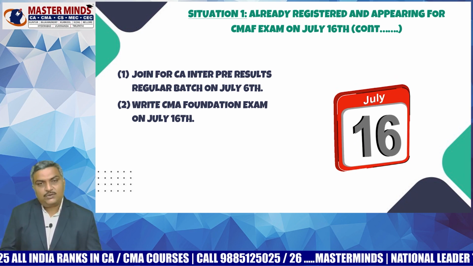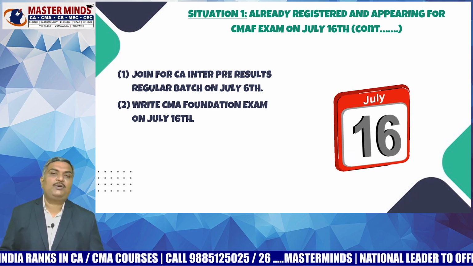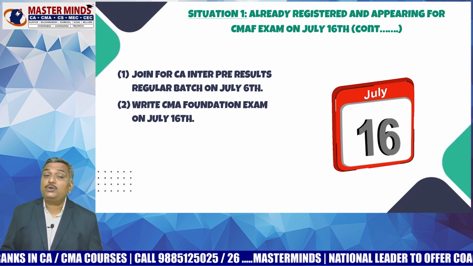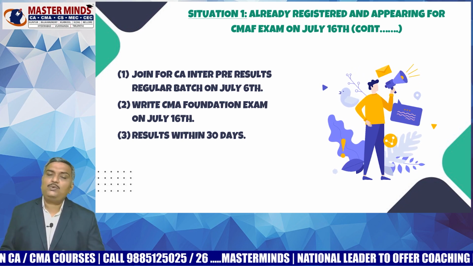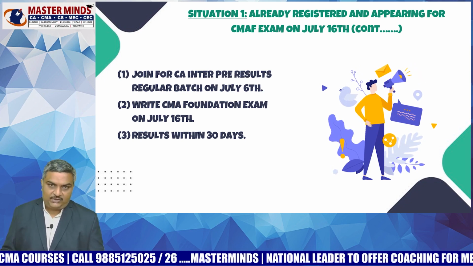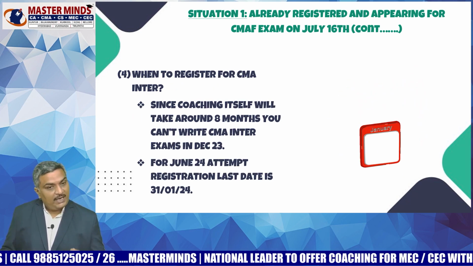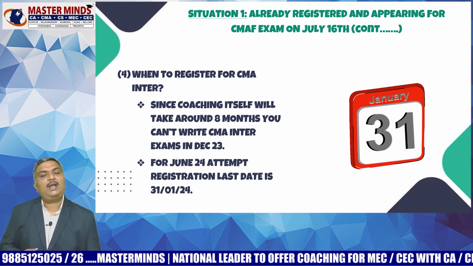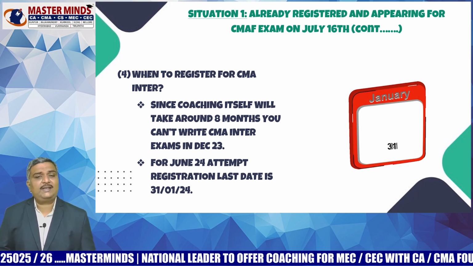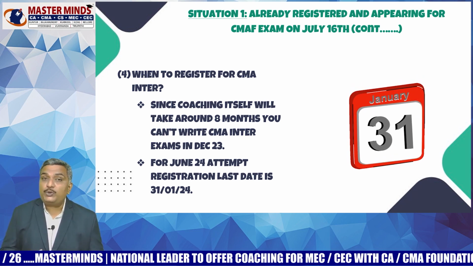You can watch those videos, prepare well, and take your examination on July 16th. And once you write your examination on July 16th, the results will be announced within 30 days. So after the announcement of results, you can write your examinations in June 2024.